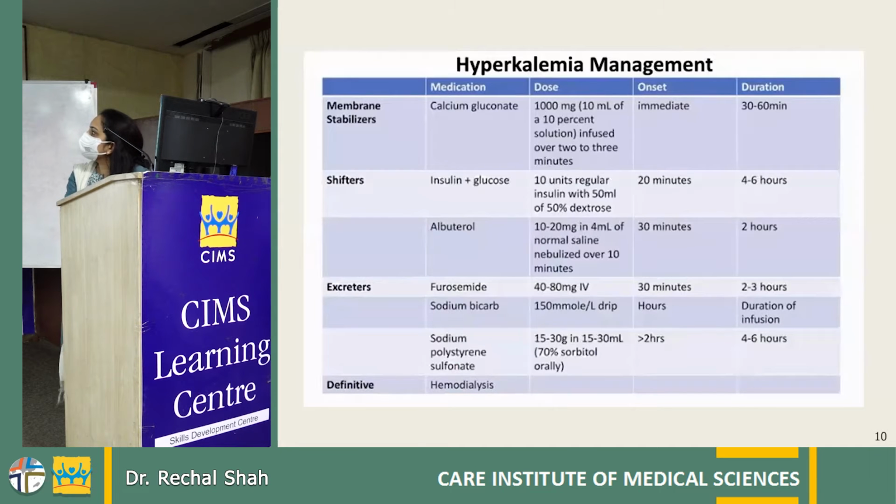The membrane stabilizer, we all know, is calcium gluconate. The shifters are insulin plus glucose and beta-2 agonists. For excretion, potassium can be excreted in urine by using furosemide. We can use sodium bicarbonate in patients who are having acidosis and hyperkalemia. Then fecal excretion is by sodium or calcium polystyrene sulfonate, which are potassium binders. And definitive treatment is hemodialysis.